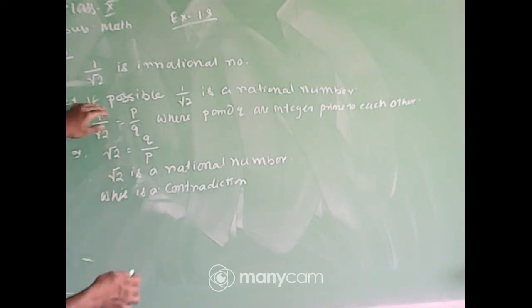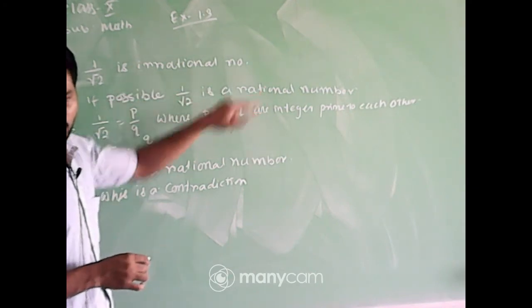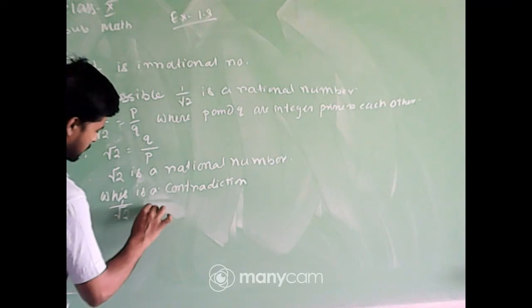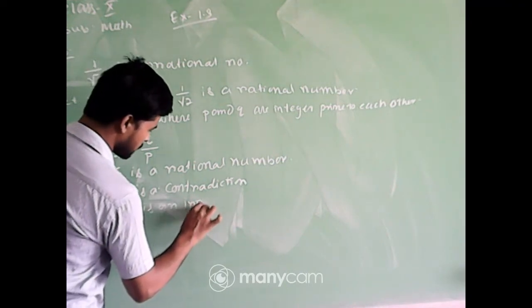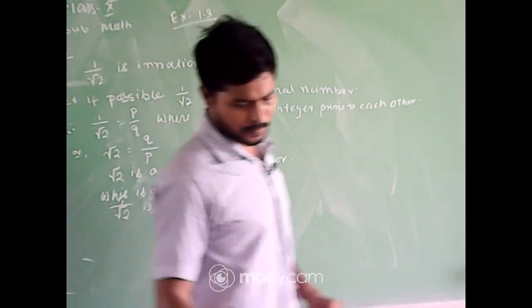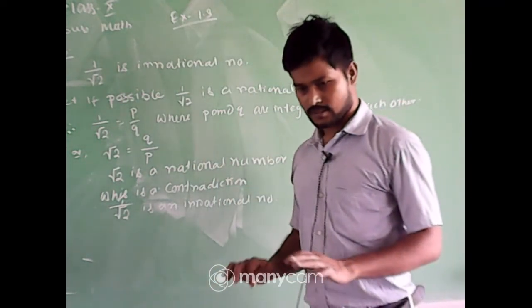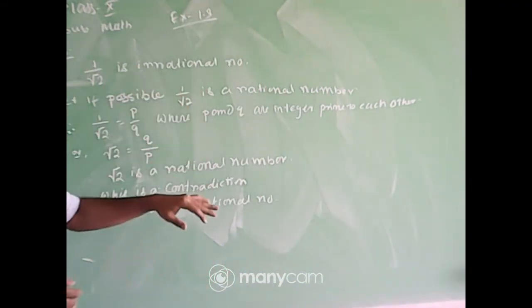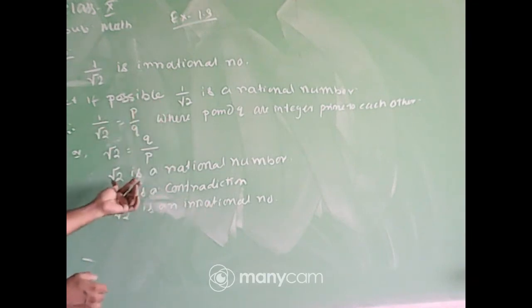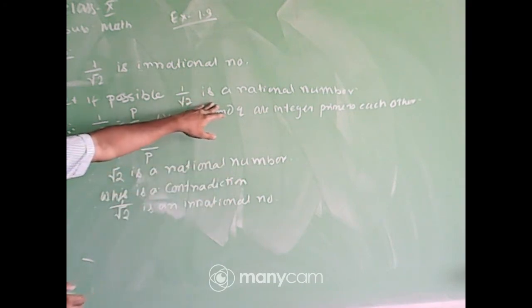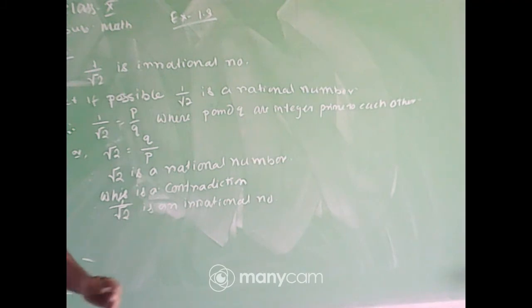What is our assumption? We have chosen that 1 by root 2 is a rational number. This statement will be wrong. Therefore 1 by root 2 is an irrational number, and hence proved. Understood? Any problem? Look at the procedure. Here we first consider the opposite, and after certain steps we arrive at a contradiction. Therefore our assumption was wrong. That means 1 by root 2 is an irrational number.